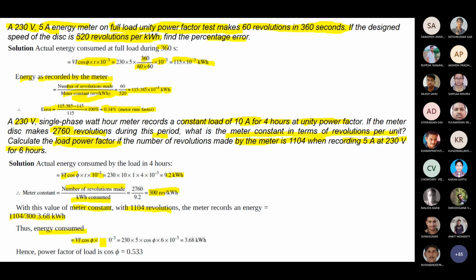Energy consumed is V I cos phi into 10 to the minus 3, equal to 230 into 5 into cos phi into 6 into 10 to the minus 3, for 6 hours, equal to 3.68. From here you easily get cos phi, equal to 3.68 divided by 6 into 10 to the minus 3 into 230. So the cos phi value is 0.533.